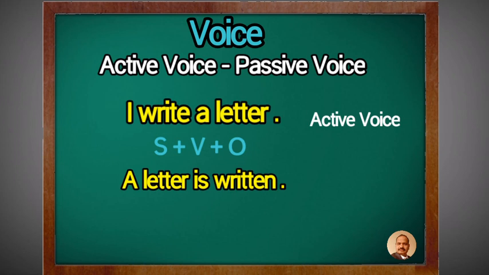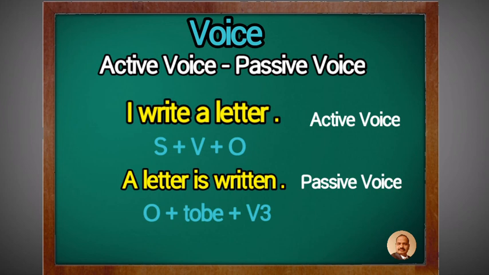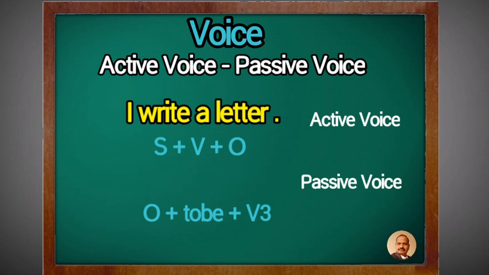Answer is: a letter is written. Means we can't use by here, and also we can't use the subject here, because in passive voice the subject has no value. Action is important here, the doer is not important.